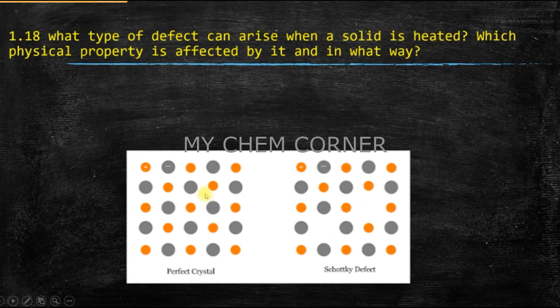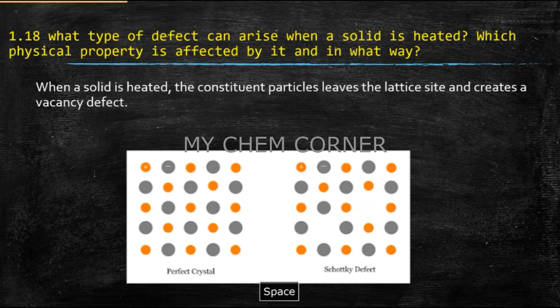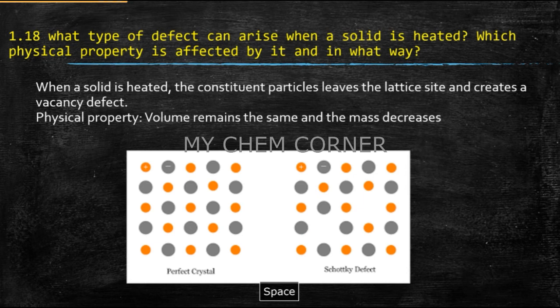If you see here, there are positive and negative ions, denoted by these orange and gray dots, which are arranged perfectly. Therefore, this is a perfect crystal. But in the next one, it is showing that when we heat it, one positive ion and one negative ion are missing from the lattice. So when a solid is heated, the constituent particles can leave the lattice site and create a vacancy. Here, positive and negative ions are missing and a vacancy is created, which is a vacancy defect. So that answers the first question.